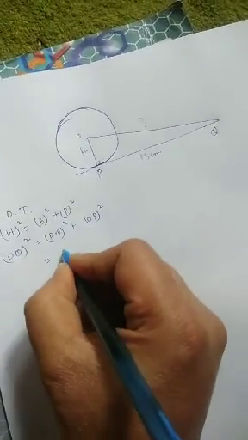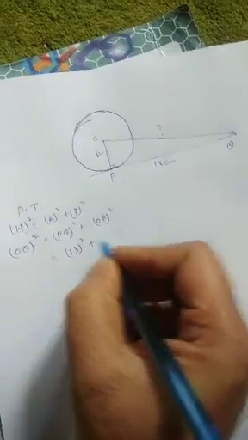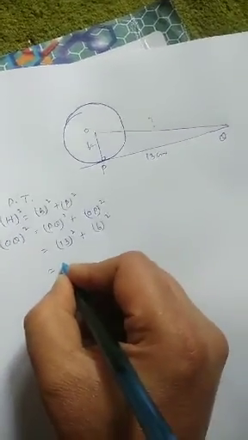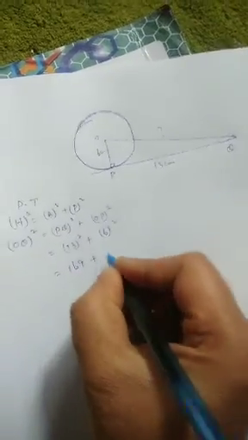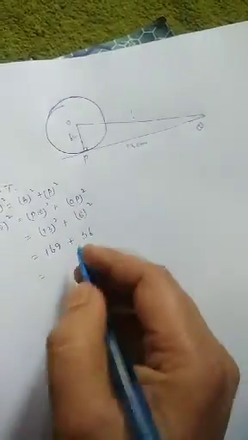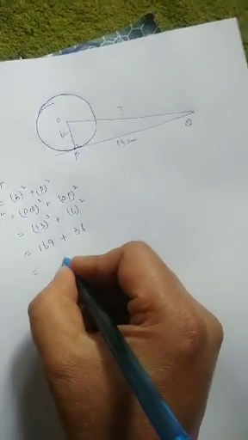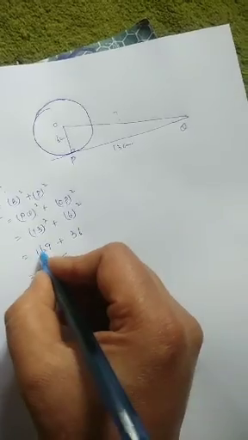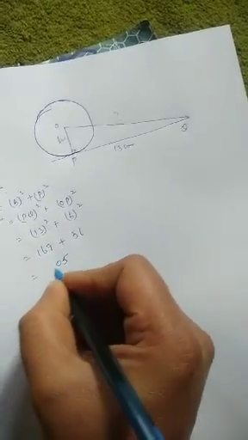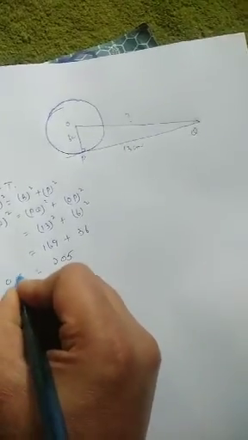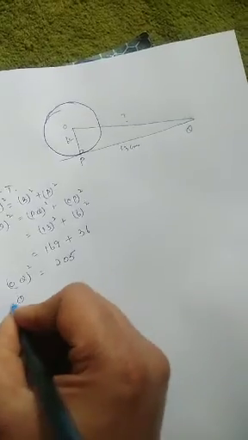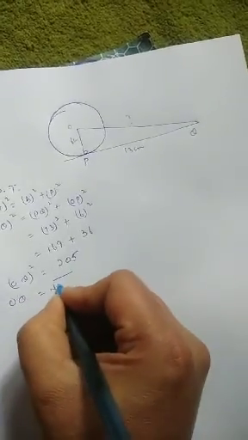PQ, that is 13 square, plus OP, that is 6 square. 13 into 13, as we know, is 169, plus 6 square is 36. Let us add 9 plus 6, that is 15, 1 carry, 6 plus 3 is 9, plus 1, 10. 205, OQ square. Take the square root this time. OQ will be under root 205.